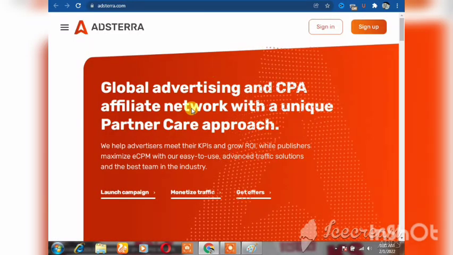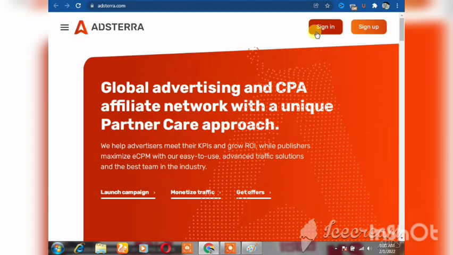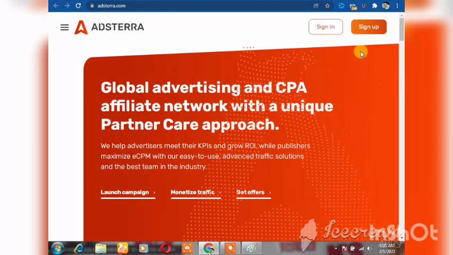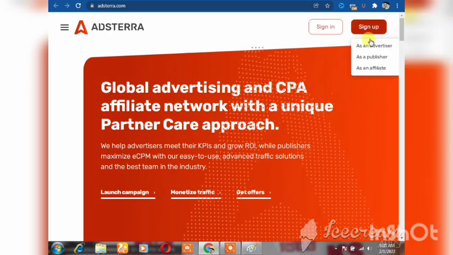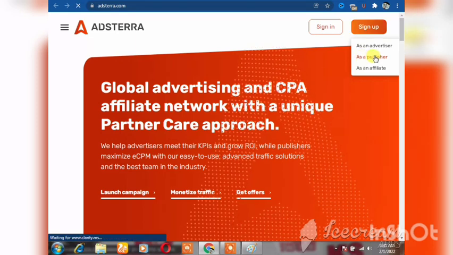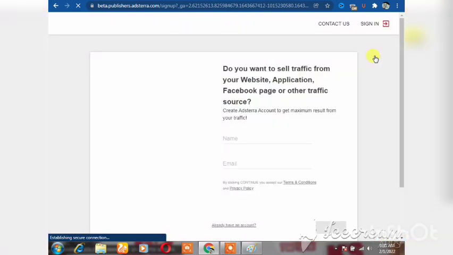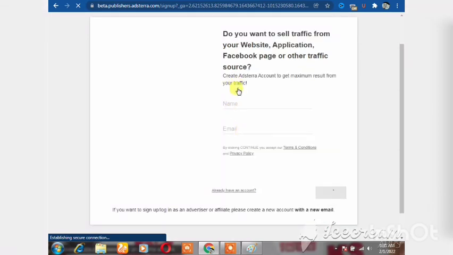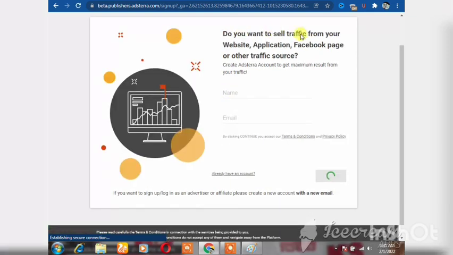So when this is your first time here, you need to click on sign up. We're going to sign up as a publisher, so click on publisher real quick, and let me show you what you'll be doing here. All you need to provide them here is, they ask, do you want to sell traffic on this and this? So give them your name,